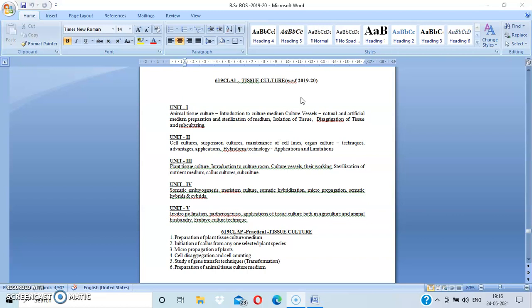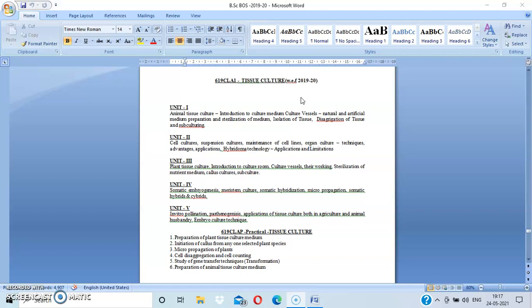Then sterilization of the medium is very important for your tissue culture lab. How to maintain the sterilization and the aseptic conditions in the lab is very important. Then isolation of tissue: how you get the tissue, how you select the tissue, how healthy it should be, all those concepts you study in isolation of tissue.